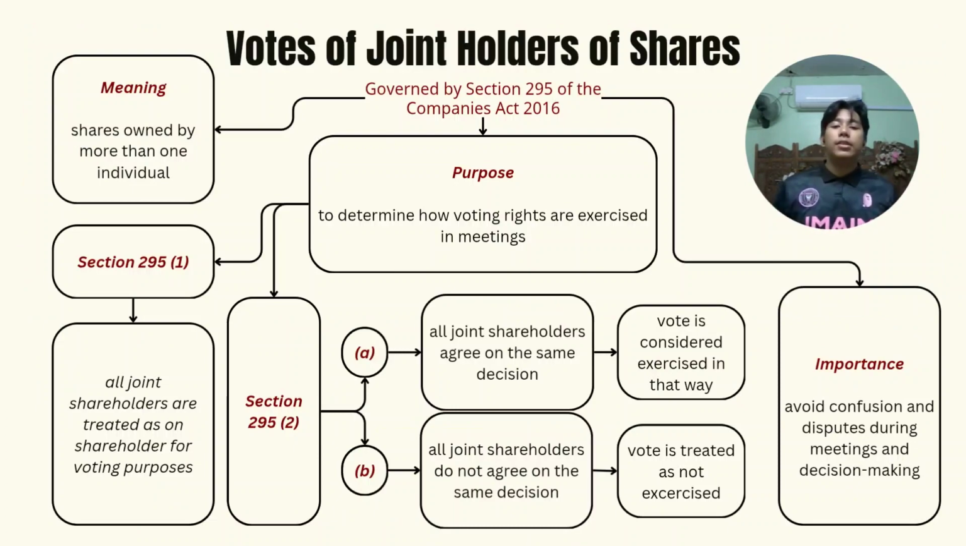In conclusion, Section 295 provides a clear rule on how joint holders should vote in company meetings. It ensures fairness, prevents conflict, and helps meetings run smoothly and efficiently.